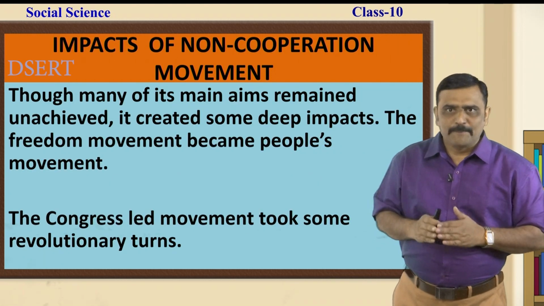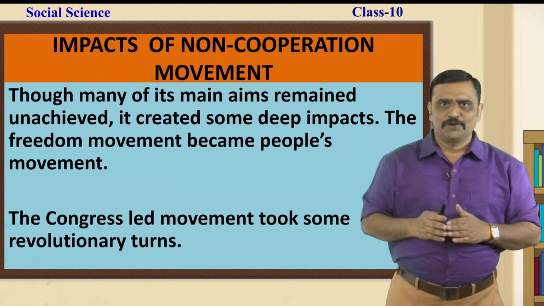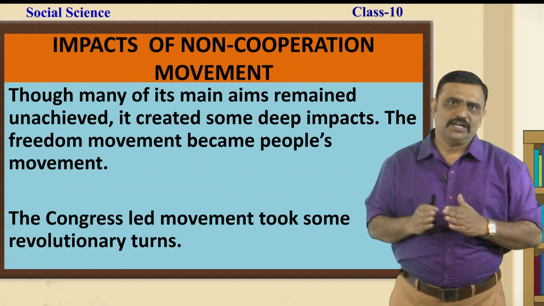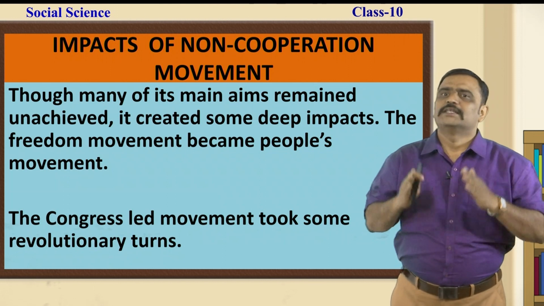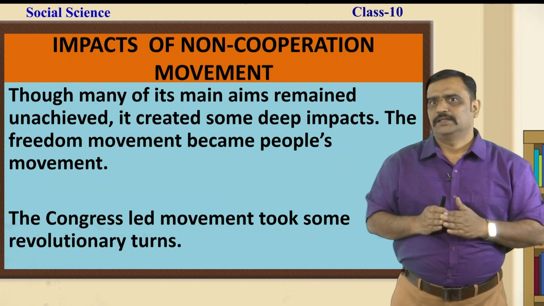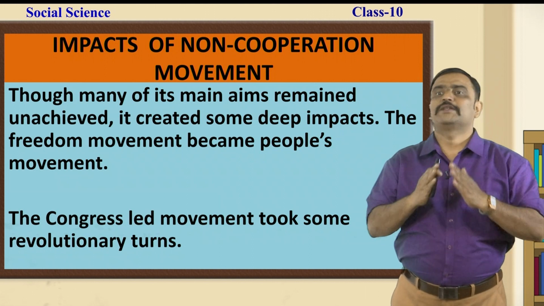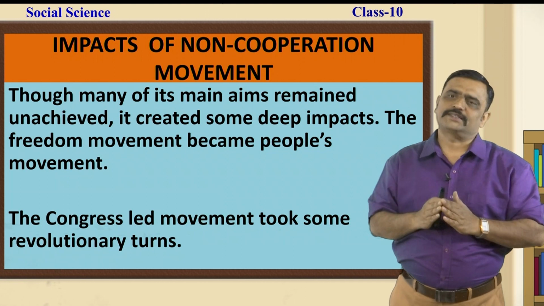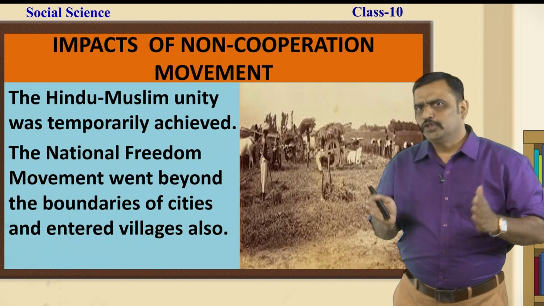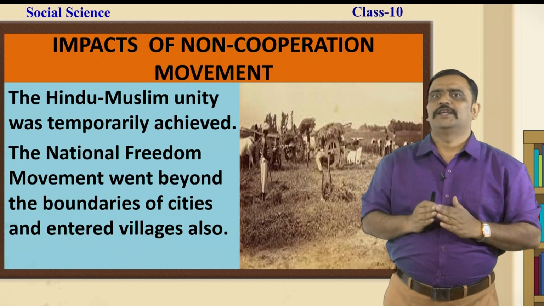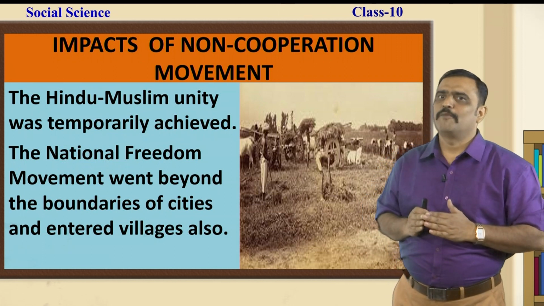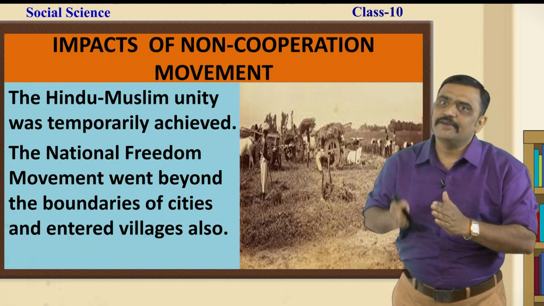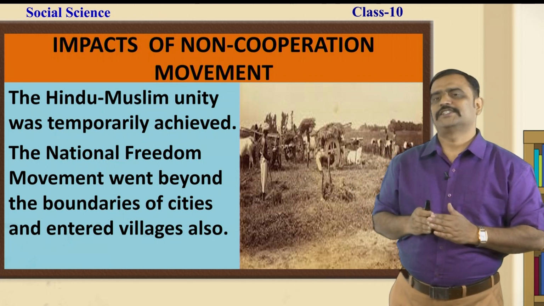What were the impacts of the non-cooperation movement? Let's know. Though many of its main aims remained unachieved, it created some deep impacts. The freedom movement became a people's movement. The Congress-led movements took some revolutionary turns in course of time. The Hindu-Muslim unity was temporarily achieved. The national freedom movement went beyond the boundaries of the cities and towns, and it gave its entry to the villages, dear students.